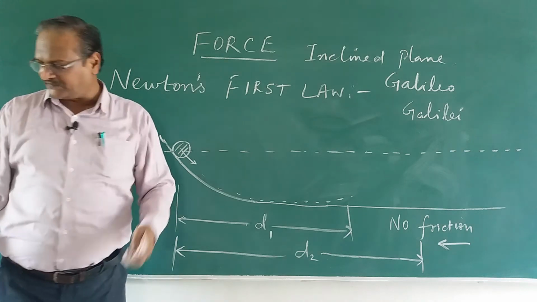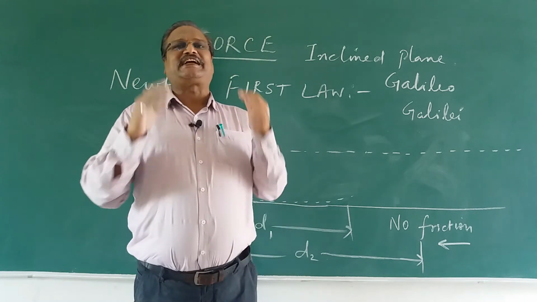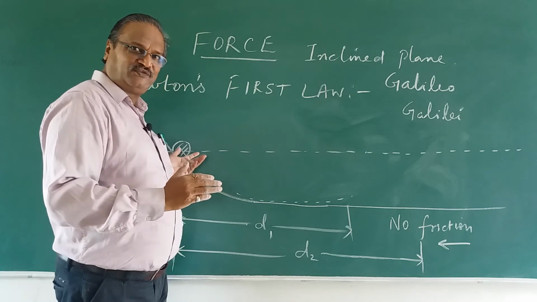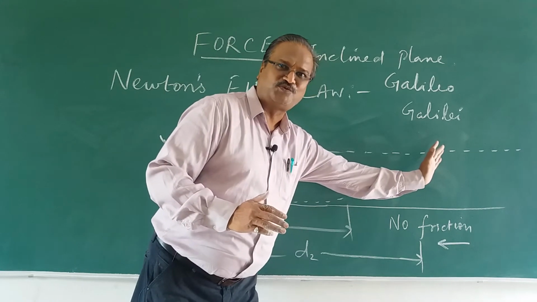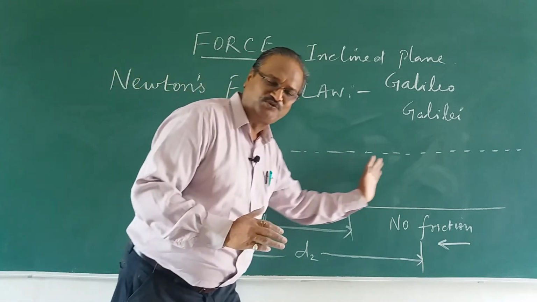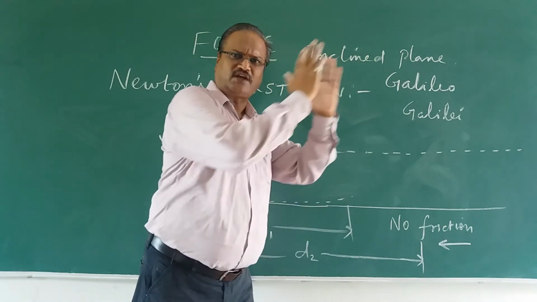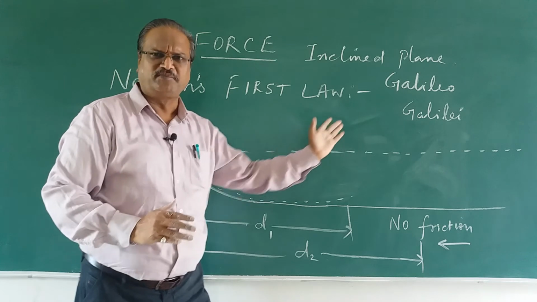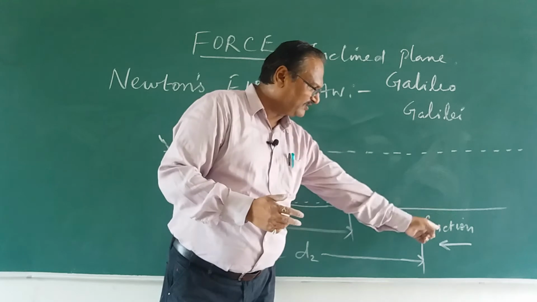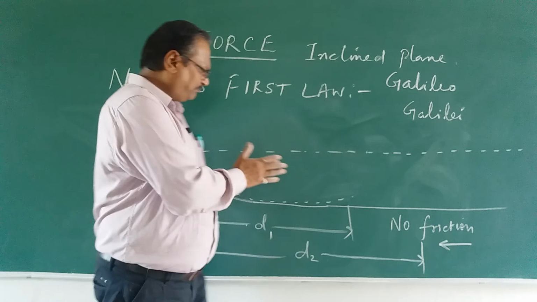So what is the conclusion of this experiment? What did Galileo conclude from this experiment? He concluded a body which is in motion will continue to move. Constant velocity. Uniform velocity. It will go on moving. But there is a condition: only when friction is there, it will stop. So that is the main thing. And think about it. This is a very important concept.